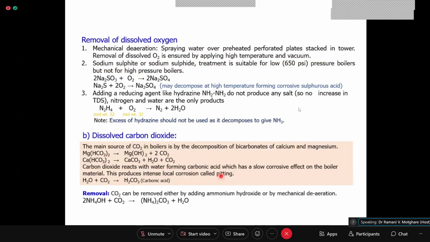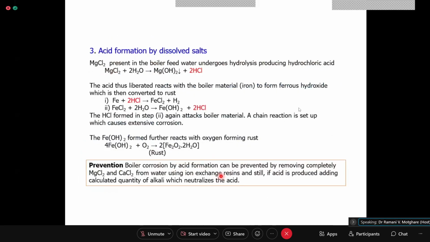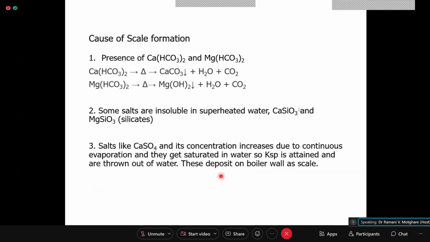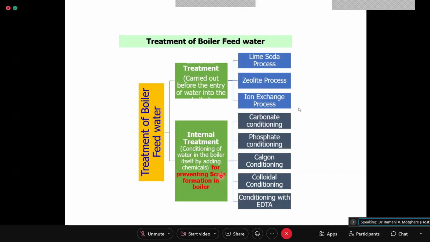Coming to boiler corrosion, we saw removal of dissolved oxygen, free acid, and scale and sludge formation is also over. So we are here. The external treatment is the lime soda process, zeolite process, and ion exchange. And the internal treatment, where the chemicals are added inside the boiler, is termed internal conditioning, and it is of 5 types. One is carbonate conditioning, but this works only for low pressure boilers. Then phosphate, calgon, colloidal, and conditioning with EDTA.